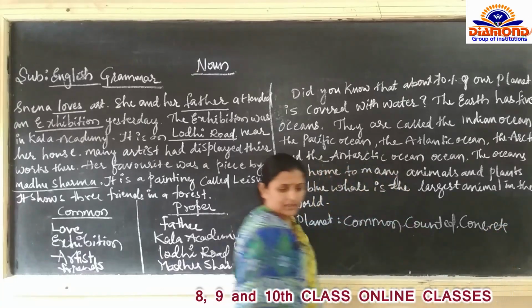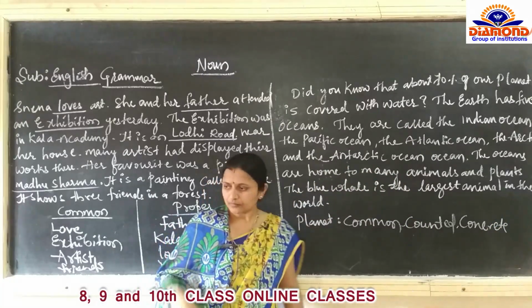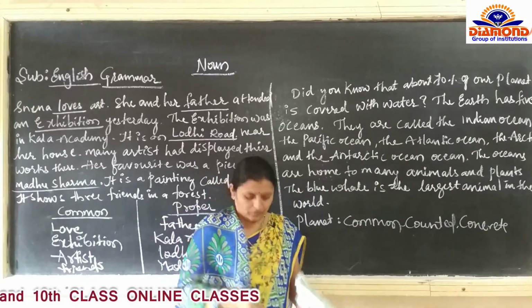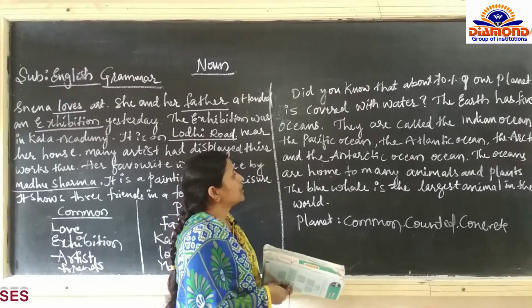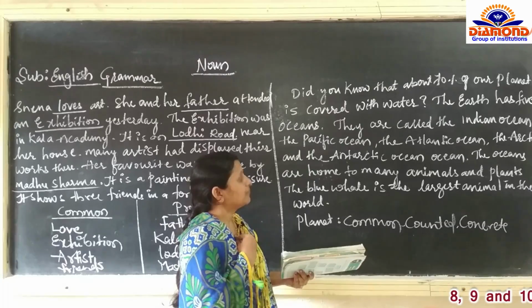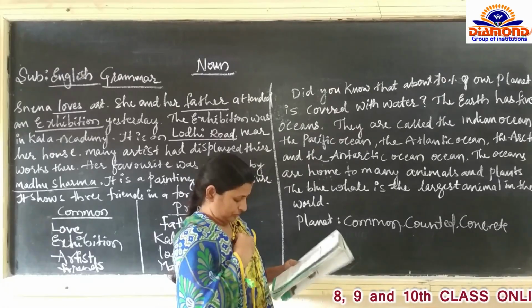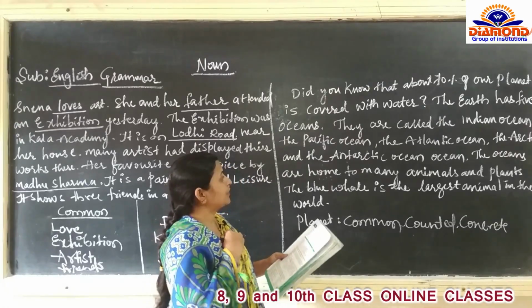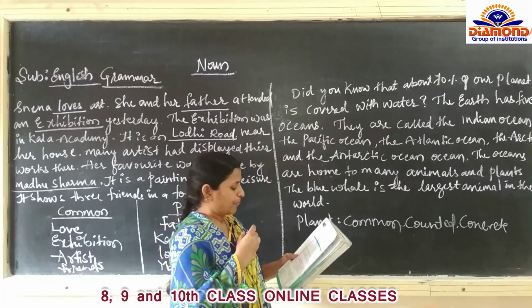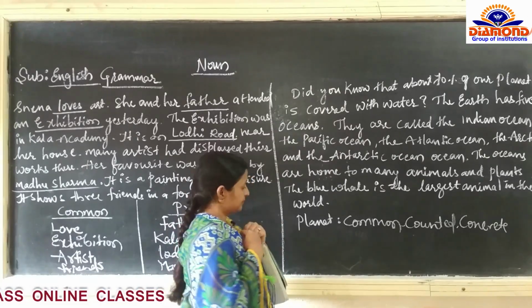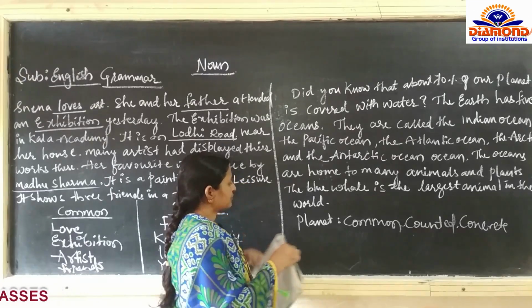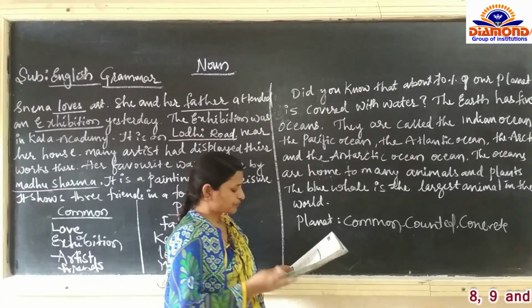Like this, some more examples, some more names are given there. So you have to identify the names of the nouns here.